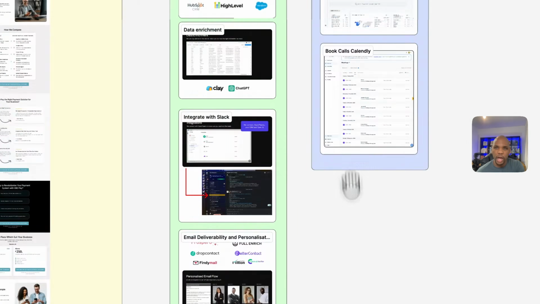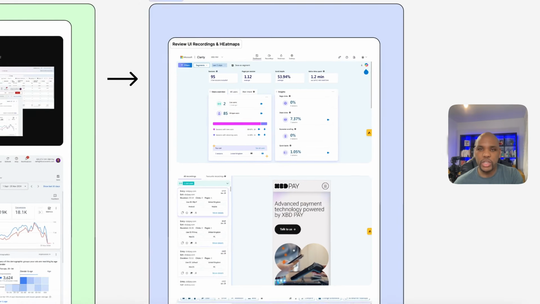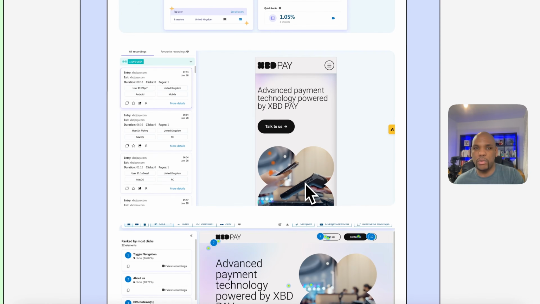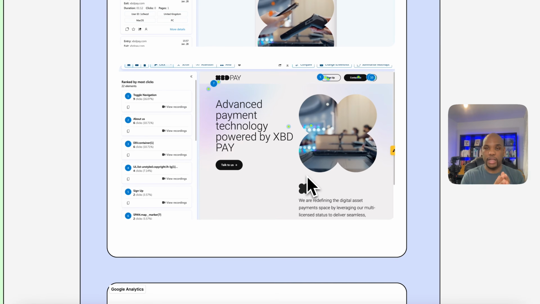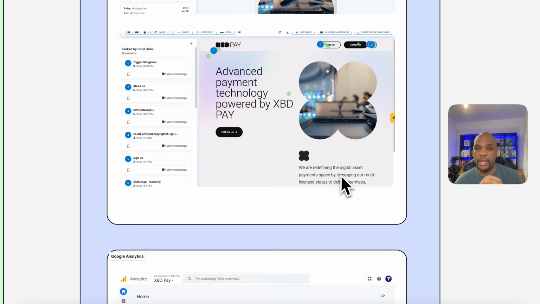So after this deliver phase, which is all about the lead gen, we have to make sure that we're decoding what we do. So this is about the analytics and making sure that we're looking at the heat maps and the recordings. How are people using the site? So we're recording people when they're on the site, every time someone hits the page, what pages do they click on, etc. And we're also looking at the heat maps to see what are they clicking on, and are they getting stuck when they come on the page as well, or do they even scroll down, etc. So we're making sure that we're tracking that visually.